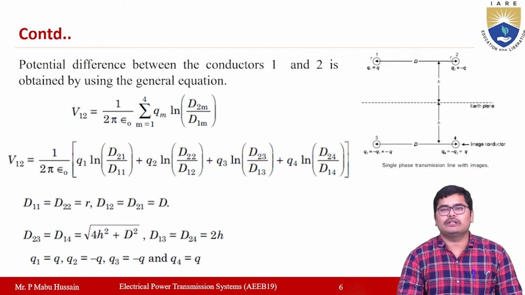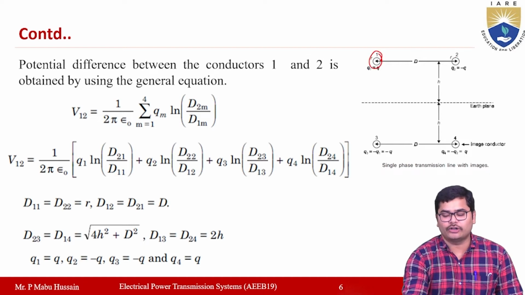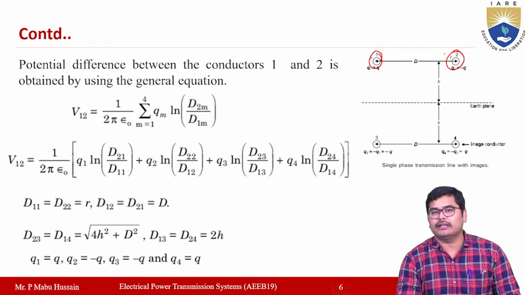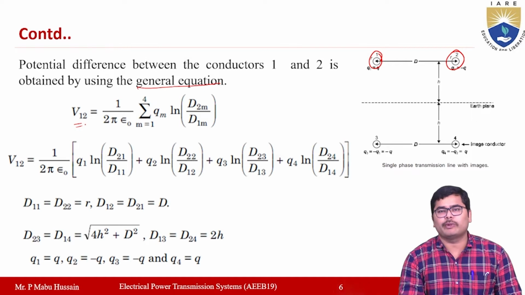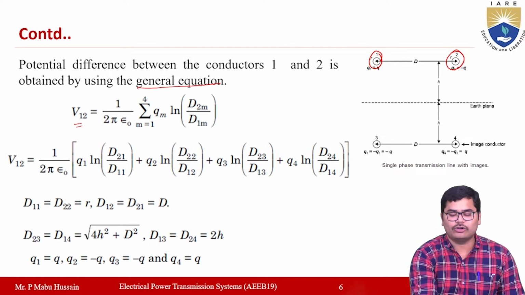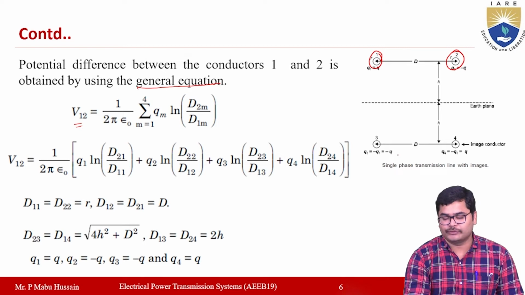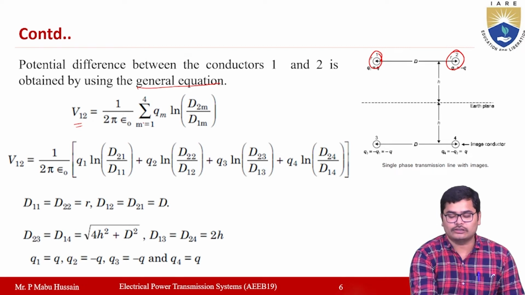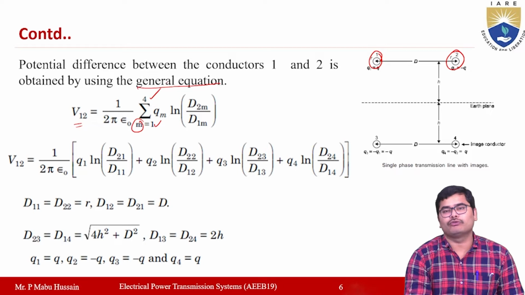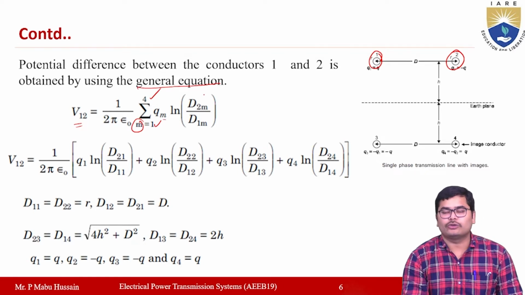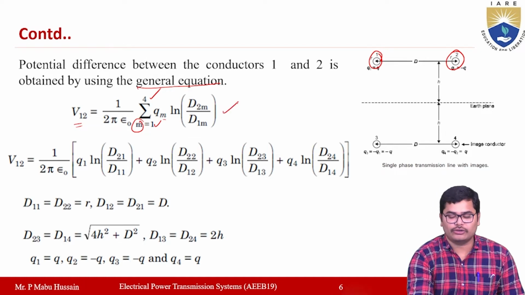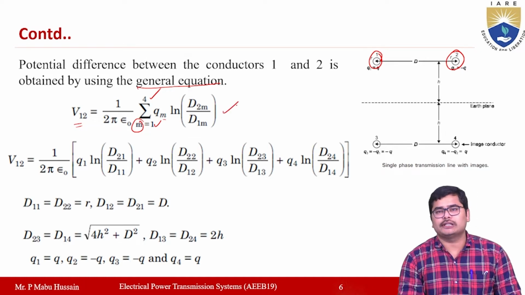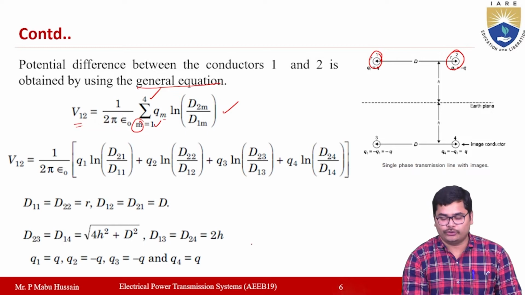The potential difference between conductors 1 and 2 can be determined by using the general equation: V12 is equal to 1 by 2 pi epsilon naught, sigma m is equal to 1 to 4, since there are 4 conductors, Qm ln d2m by d1m. This formula you have to use for calculating the potential difference between conductors 1 and 2.